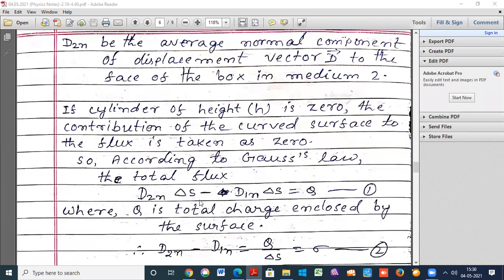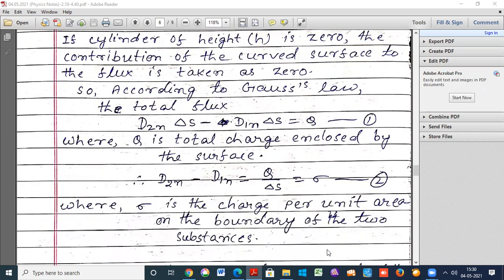Taking delta S as common, D2N minus D1N is equal to Q divided by delta S, which can be written as sigma.